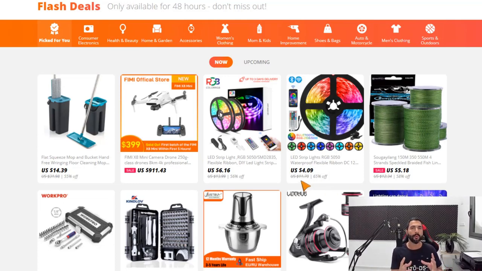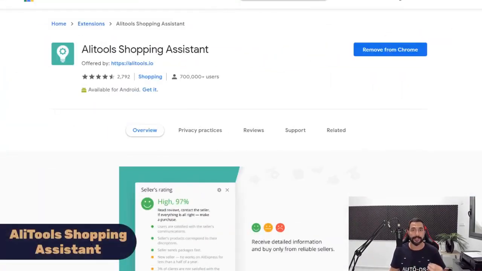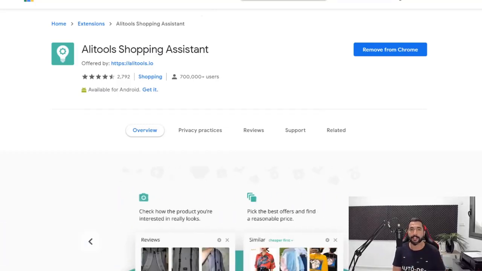So why would we want to check out the flash deal section, you ask? Well, the answer is pretty simple. For one, if you do catch a sale here, you're going to make some great profit. But even if you don't, you're going to get these product ideas and you're going to take them and expand them with the AliTools Shopping Assistant. The AliTools Shopping Assistant is an excellent extension to add to AliExpress when you're doing your product research, and let me show you exactly why.